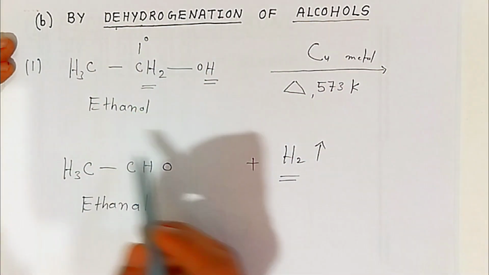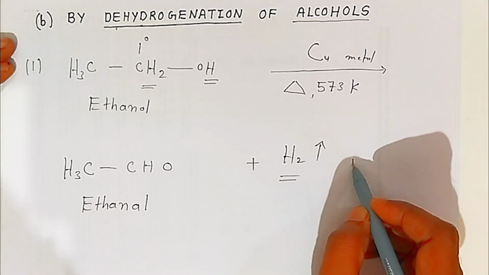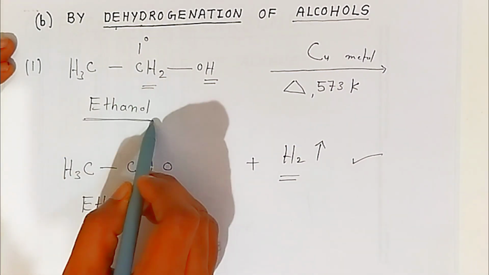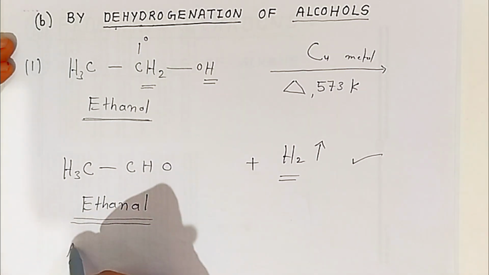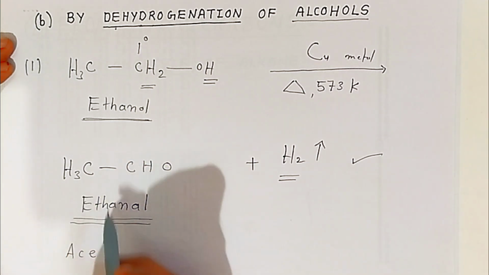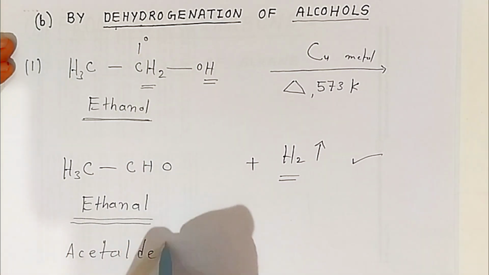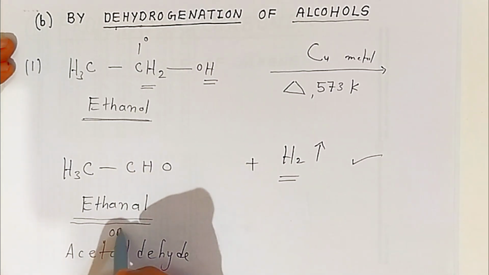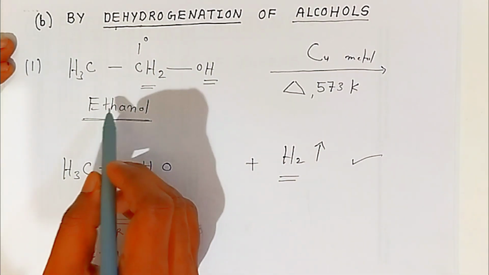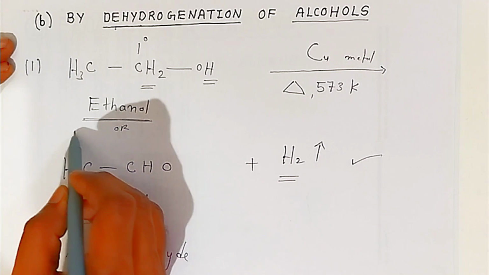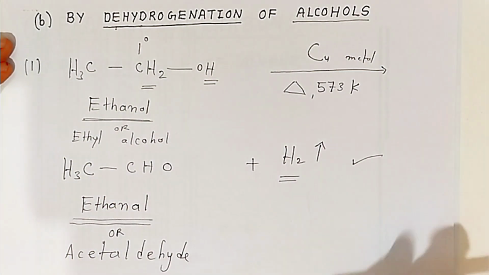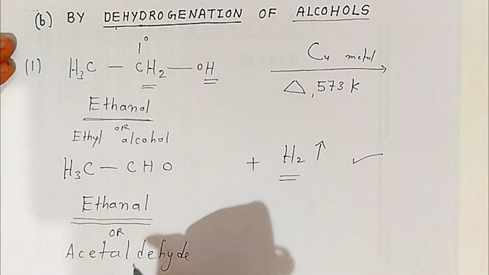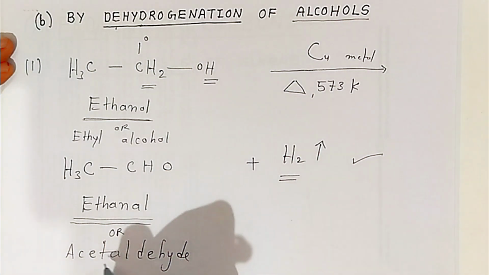So this way students, the alcohol molecule will lose hydrogen gas and it will convert into aldehyde, that is ethanal, or you can say acetaldehyde. In common name, it is containing 2 carbons, so we call it acetaldehyde. This ethanal is also called acetaldehyde, and this is nothing but ethyl alcohol in common name. Okay students, very simple students. So primary alcohol always gives you aldehyde, that is acetaldehyde.